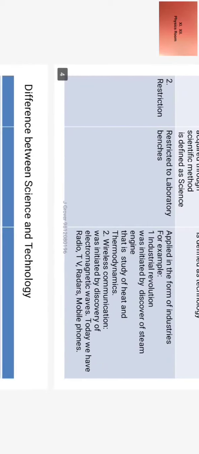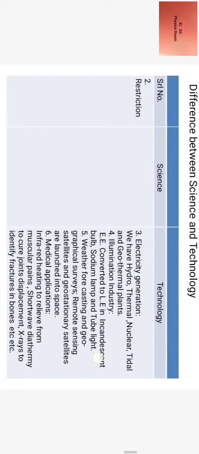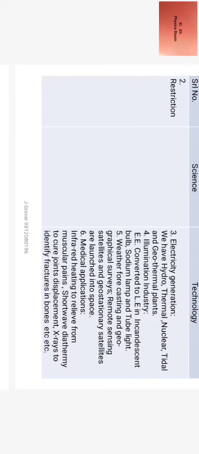Number 2, wireless communication system. Wireless communication was initiated by the discovery of electromagnetic waves, and today we have radio, TV, radars, mobile phones, etc. Number 3, electricity generation. We have hydrothermal, nuclear, tidal and geothermal plants to generate electricity. And number 4, illumination industry, in which electrical energy is converted into light energy in incandescent bulb, sodium lamp, tube lights and light emitting diodes.